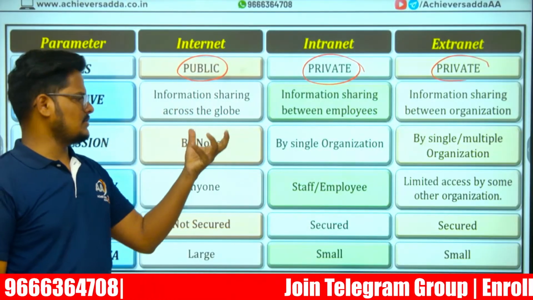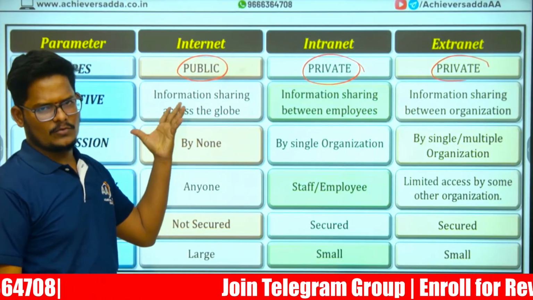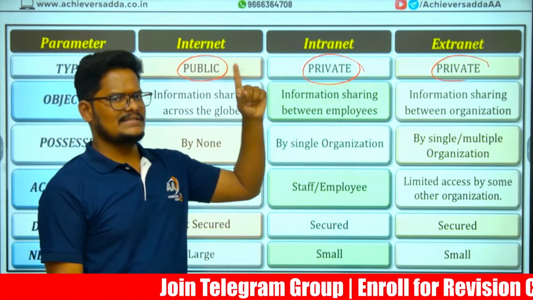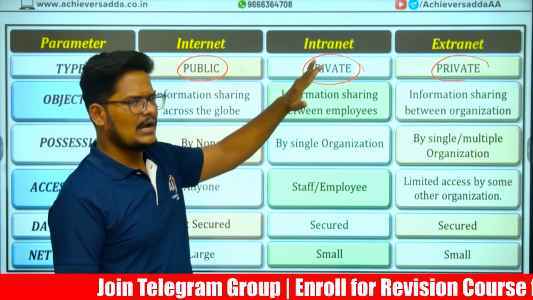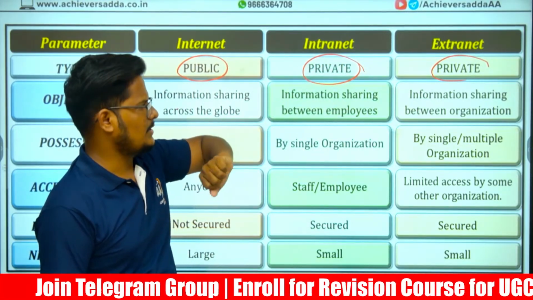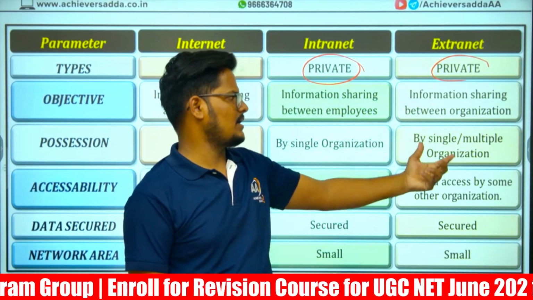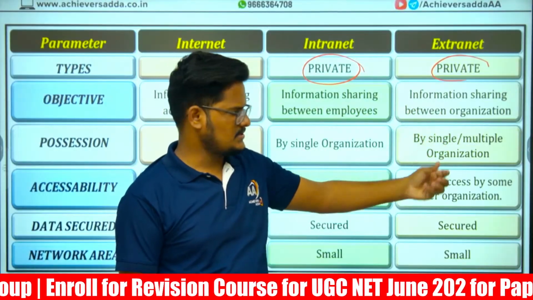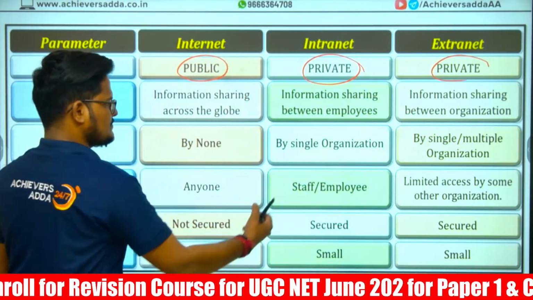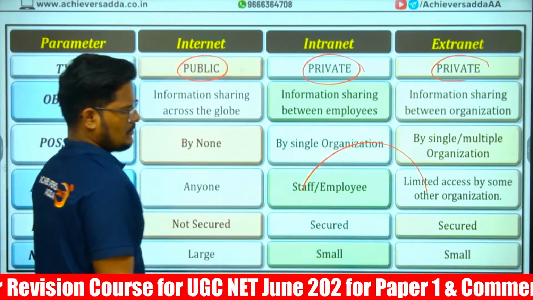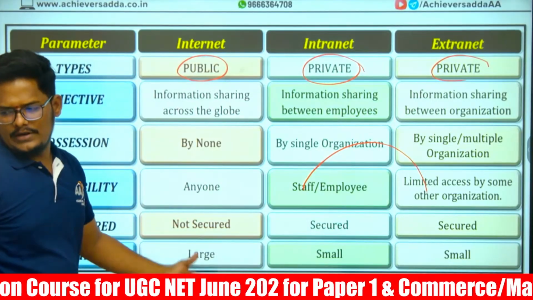The internet is across the globe and nobody is the owner. In an intranet, one single organization is the owner and it is only between their employees. In an extranet, it is between two organizations, or from one organization to another, or between multiple organizations. The intranet and extranet are secured, and the internet is the unsecured one.